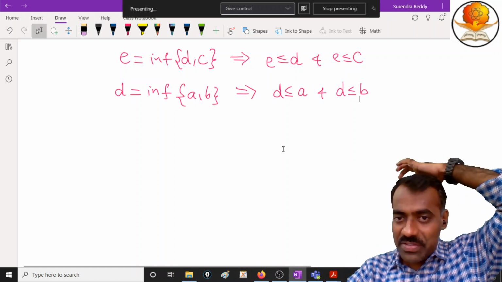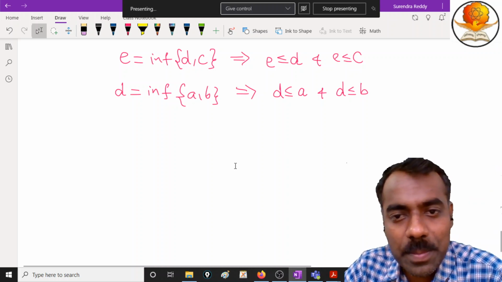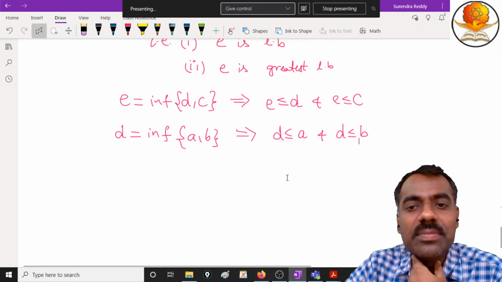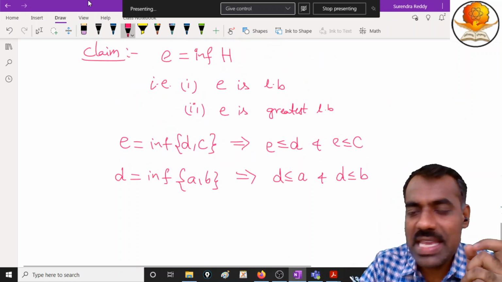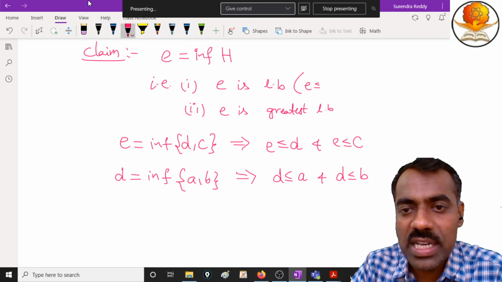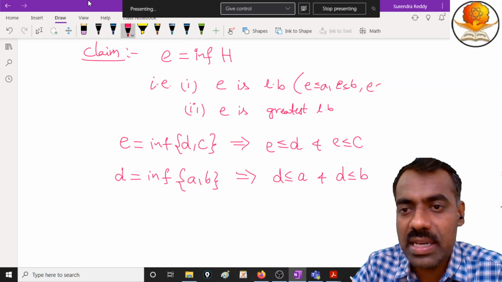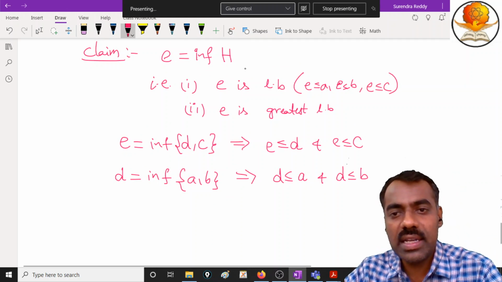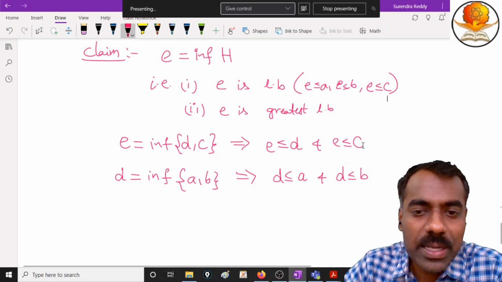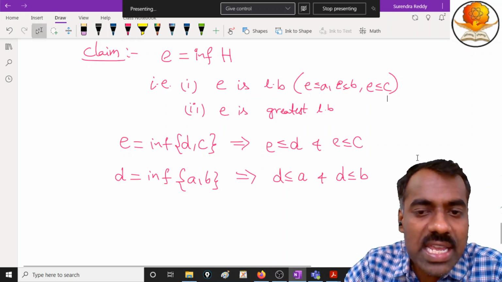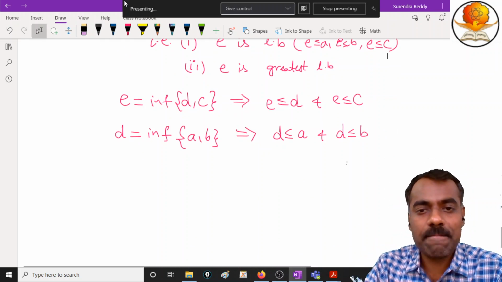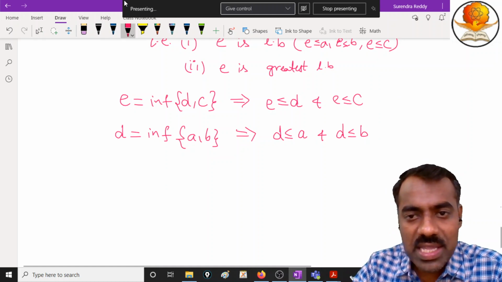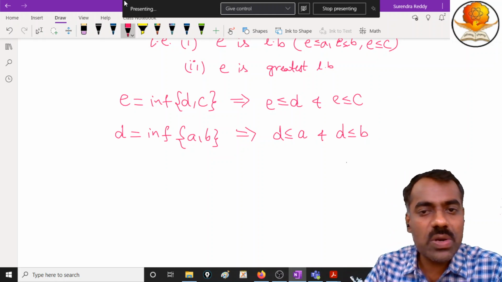Now using transitivity, can you prove something? Our idea is to show that E is a lower bound. What is meant by saying E is a lower bound? We want to show that E is less than or equal to A, E is less than or equal to B, and E is less than or equal to C. Here, E is less than or equal to C we have already proved. We have to only show that E is less than or equal to A and E is less than or equal to B. So by these two steps, is it clear?